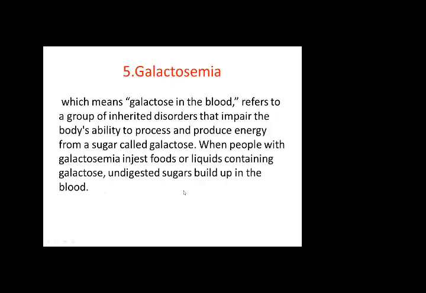Number fifth inborn error of metabolism is galactosemia, which means galactose in the blood. Galactose is a carbohydrate from carbohydrate metabolism. This is one of the forms of sugar. It refers to a group of inherited disorders that impair the body's ability to process and produce energy from a sugar called galactose. When people with galactosemia ingest food or liquids containing galactose, undigested sugars build up in the blood because they do not have the mechanism to convert the galactose into glucose. So galactose will accumulate in the blood.